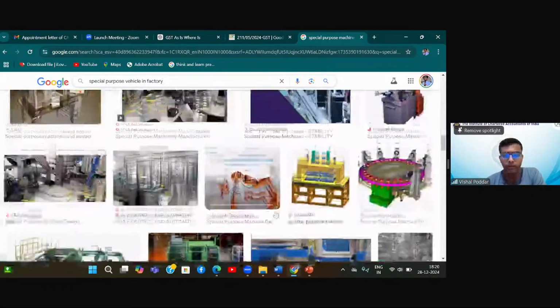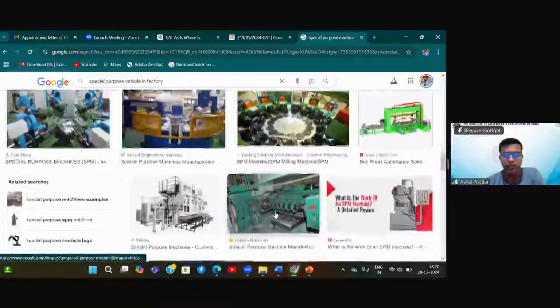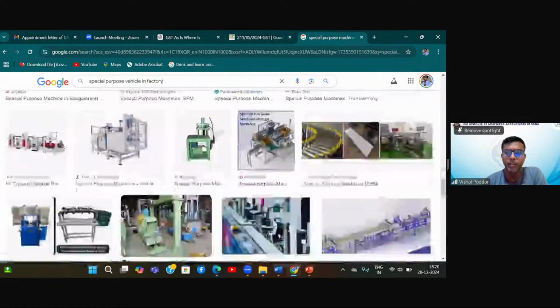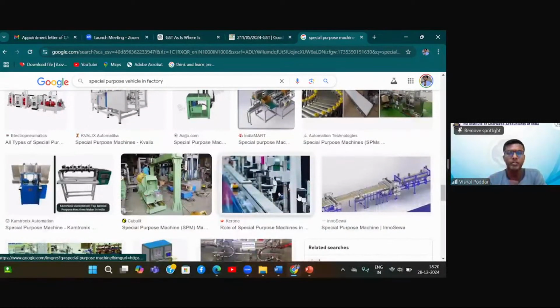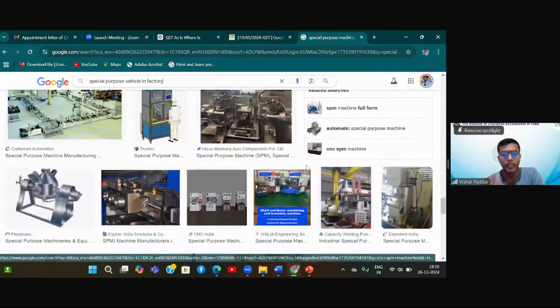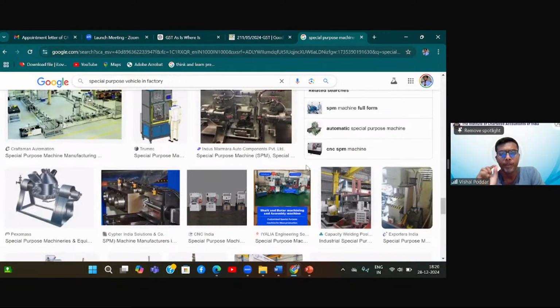I don't know the exact name, but those vehicles are designed either for carrying the workers within the factory, like shifting them from one place to another, or mainly these special purpose vehicles are for lifting the goods and putting them in another place. Correct? So that is an exception to the definition of motor vehicle. And if any such special purpose vehicle is used within the factory, which is specially designed for being used within, you remember the words enclosed premises, then any such vehicle designed to be used within enclosed premises would be eligible.